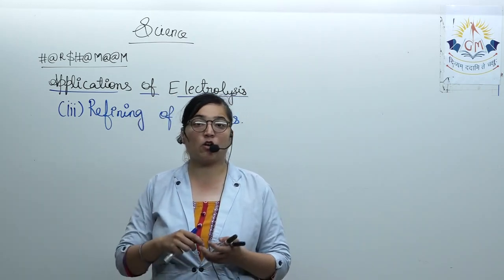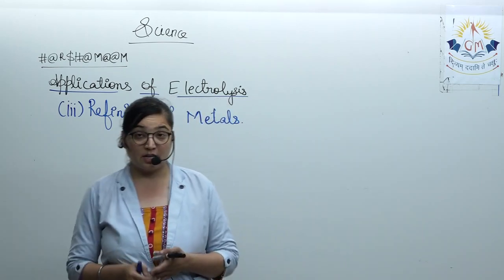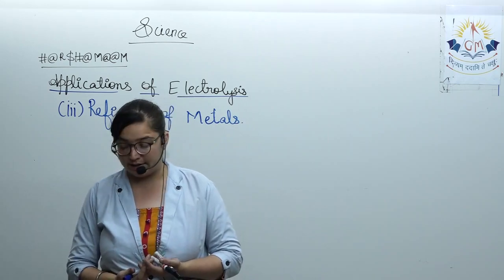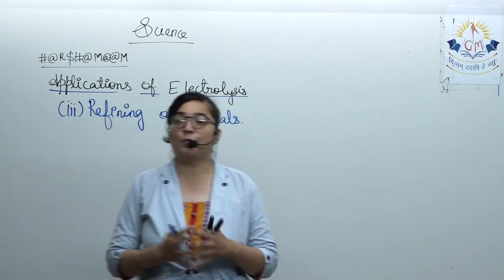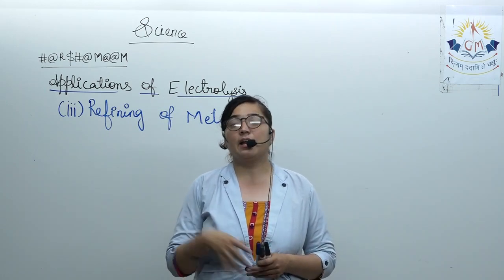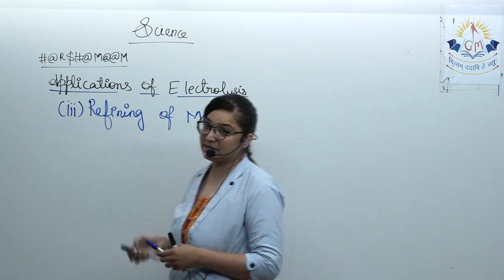For some metals like copper, aluminium, silver, nickel and gold, electricity is used to refine them. So, the method of purifying metals using electricity is called electro refining. That is this.